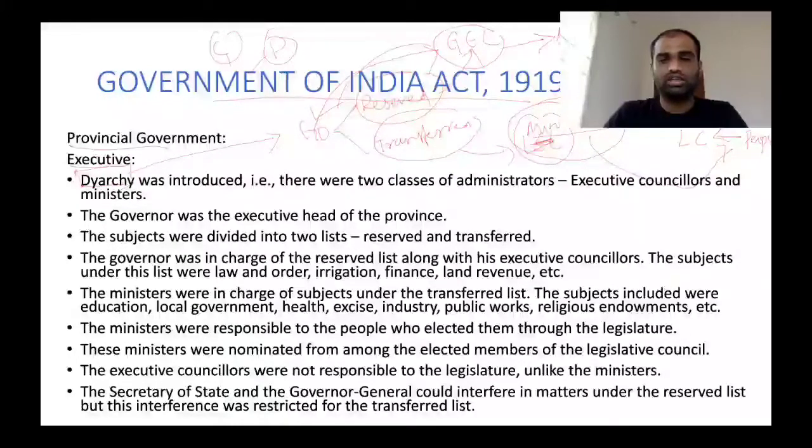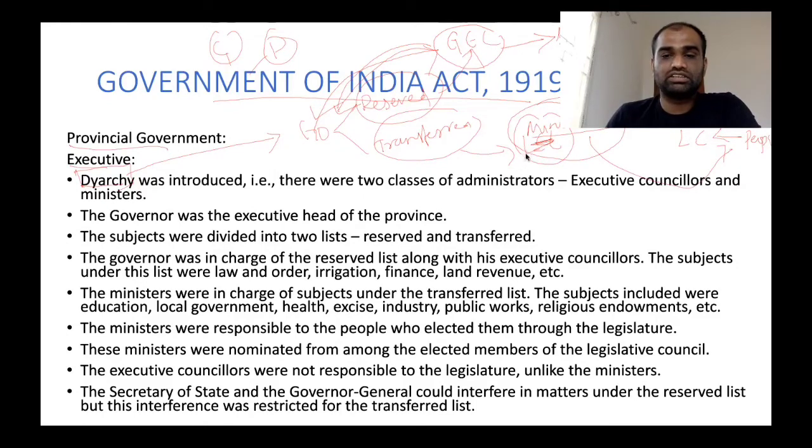They were given subjects like law and order, irrigation, finance, land revenue, all these important subjects which are very important for revenue of British government. They were given to executive council who are responsible to governor of particular province.